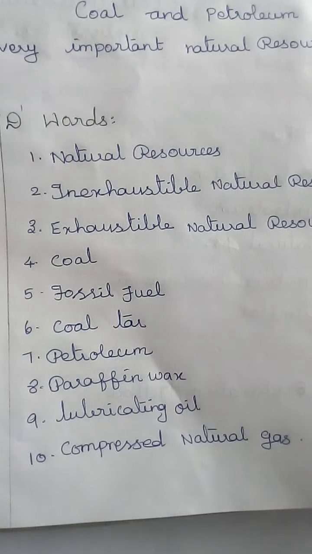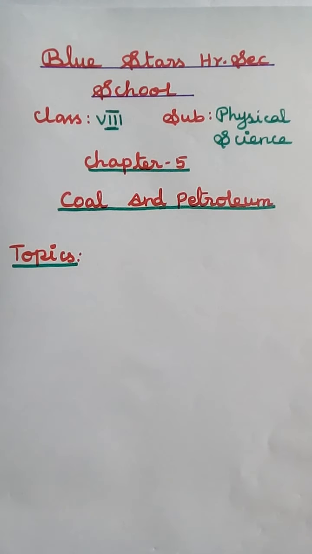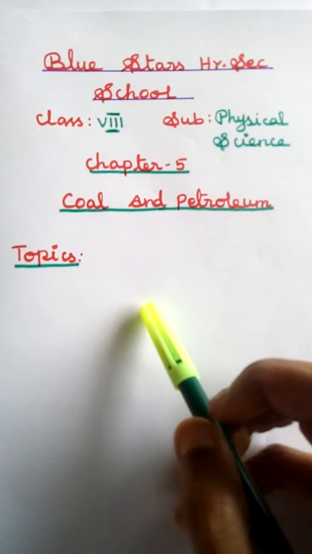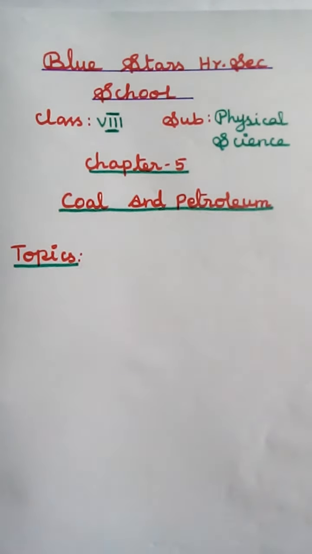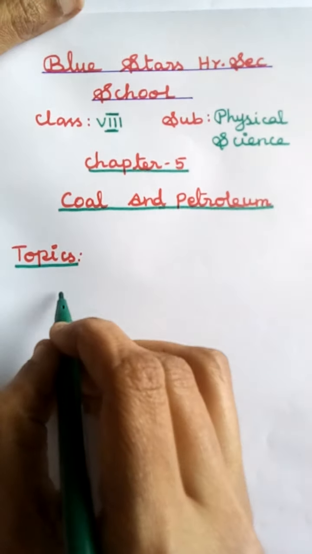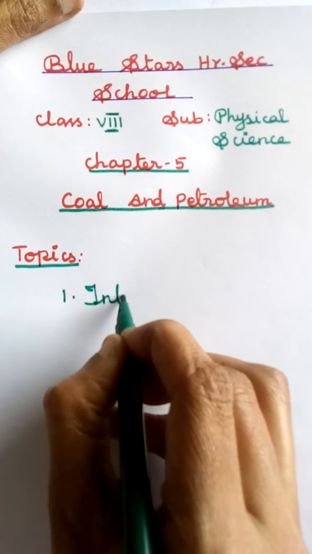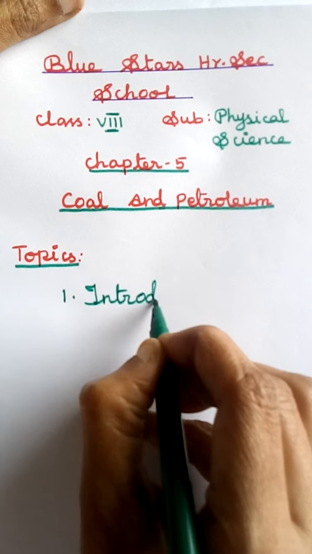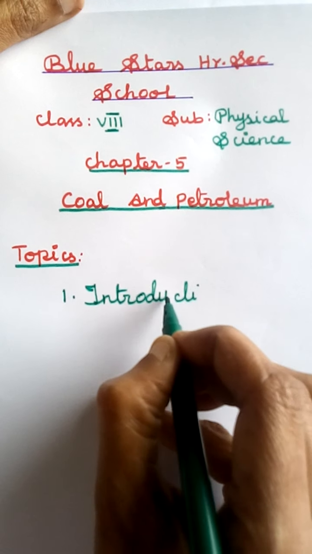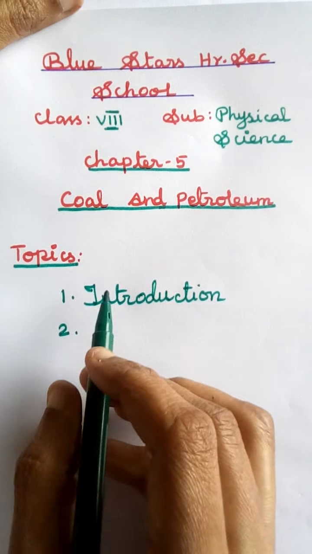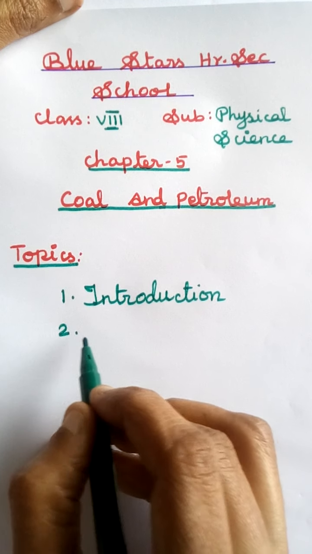Okay, next, introduction about coal and petroleum. The topics covered in this lesson: the first one is the introduction. The second one is natural resources.